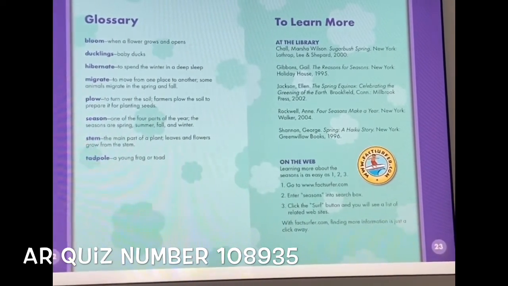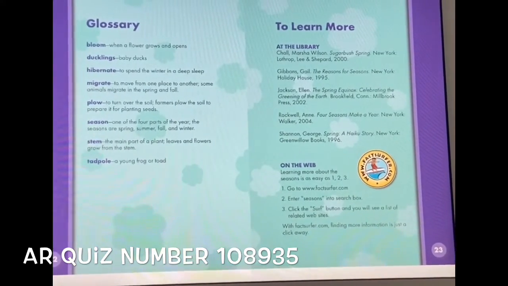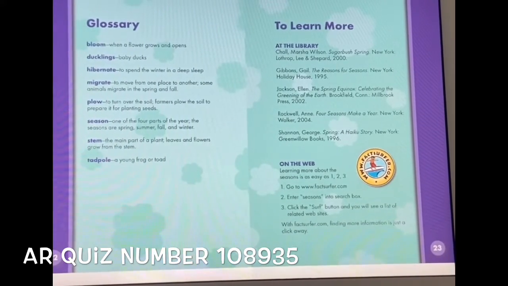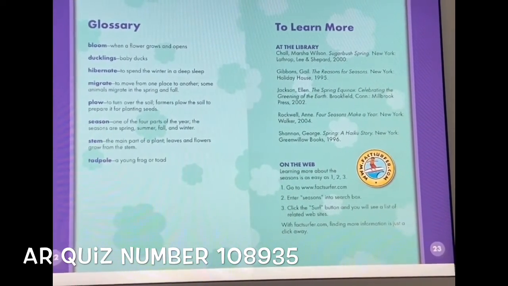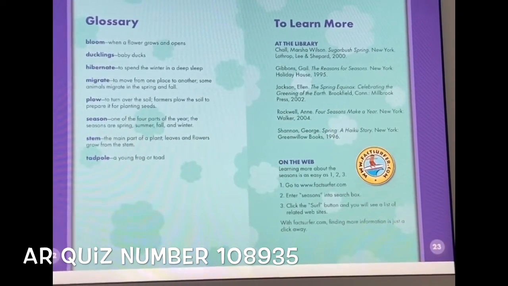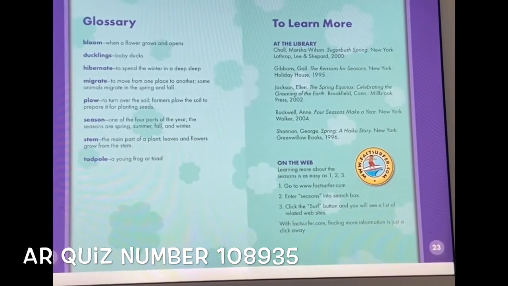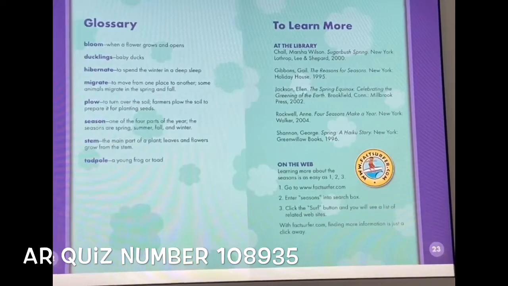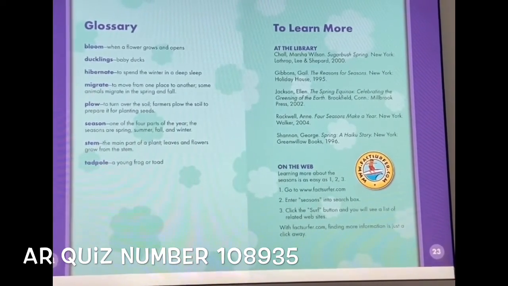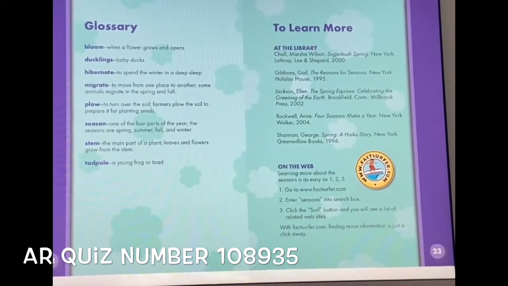Glossary. Bloom. Bloom means when a flower grows and opens. Ducklings, baby ducks. Hibernate, to spend the winter in a deep sleep. Migrate, to move from one place to another. Some animals migrate in the spring and fall. Plow, to turn over the soil. Farmers plow the soil to prepare it for planting seeds. Season, one of the 4 parts of the year. Seasons are spring, summer, fall, and winter. Stem, the main part of a plant. Leaves and flowers grow from the stem. Tadpole, a young frog or toad.